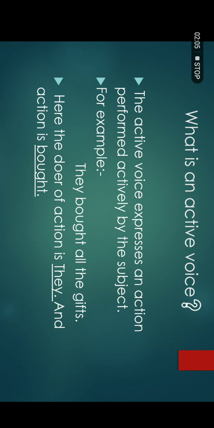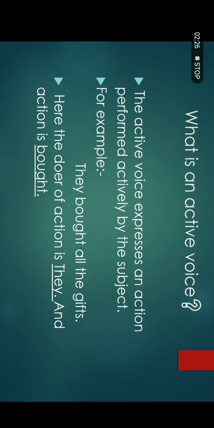If a sentence has a subject and a verb and an object, the direct object, this type of sentence is a transitive verb sentence. These type of sentences are also called active voice sentences.